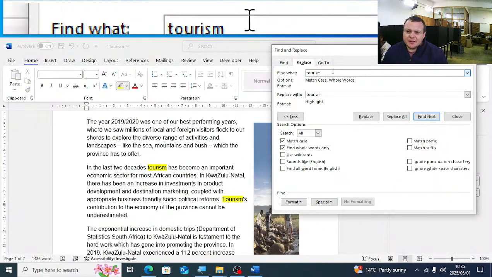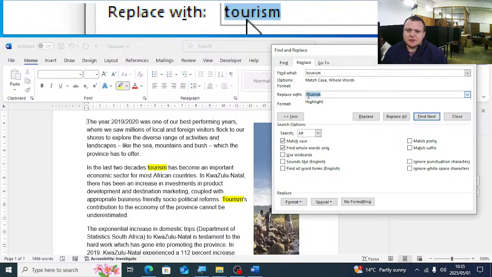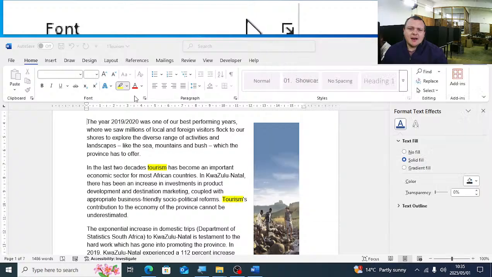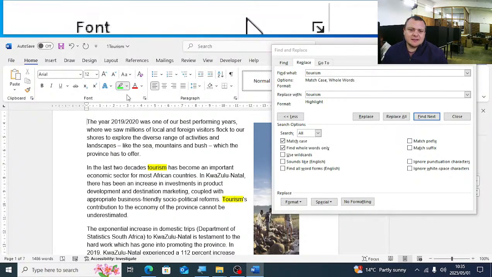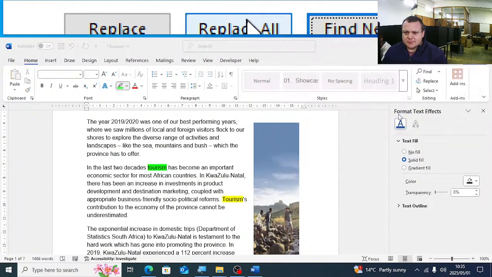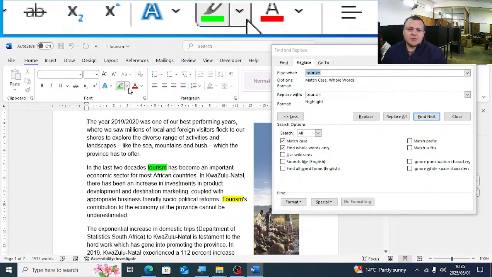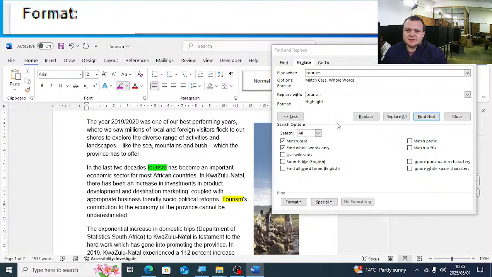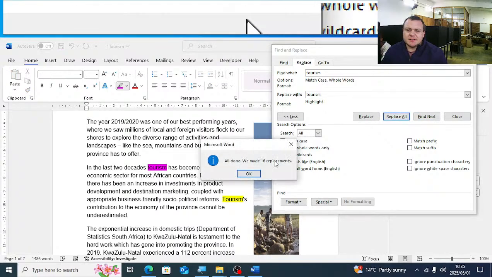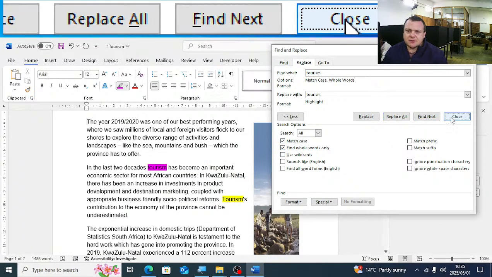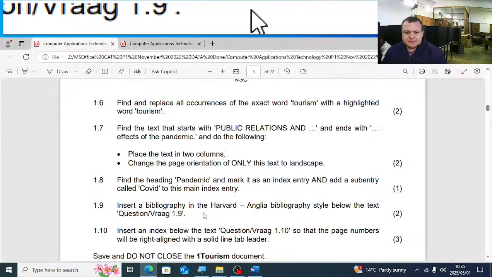So you're going to say find tourism, match case, find all words only, replace with tourism, but you're going to then say format highlight. And then it depends on the highlight color that is selected on the font group. Okay, it depends on that color. I'm going to just change it to another color so you can see. You will see there 16 all done, 16 changes made. It should not be 33 because match case must also be ticked. Right, the next one, sorry, that's my mistake.